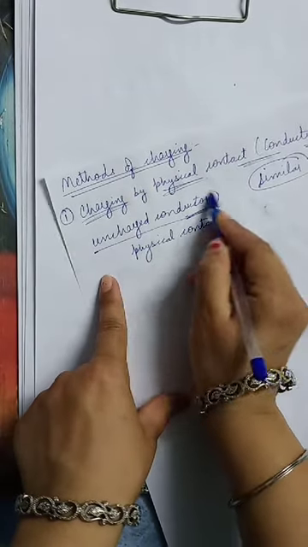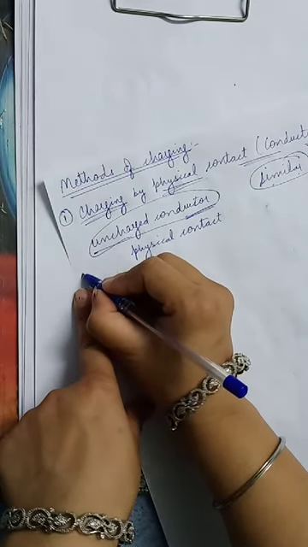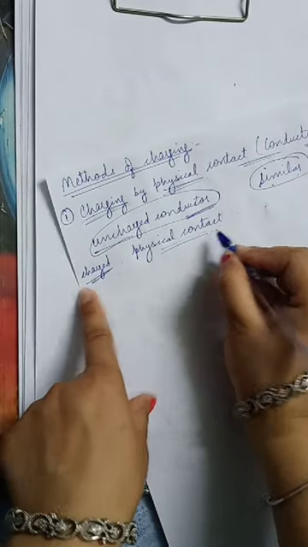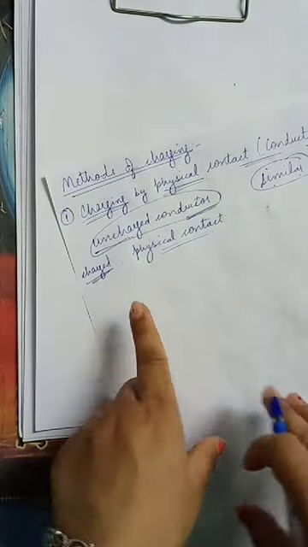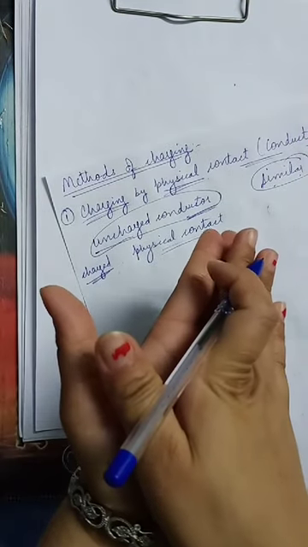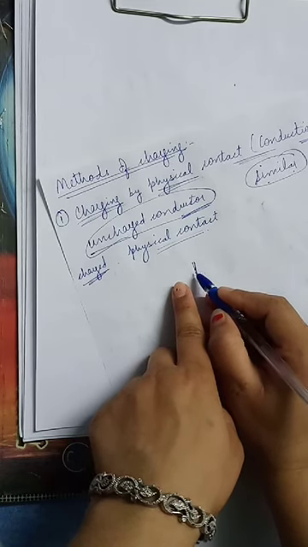In this case, an uncharged conductor acquires a similar type of charge as that of the charged conductor by physical contact between them. This happens because some of the electrons are shared at the point of physical contact. Suppose this is the point of physical contact.